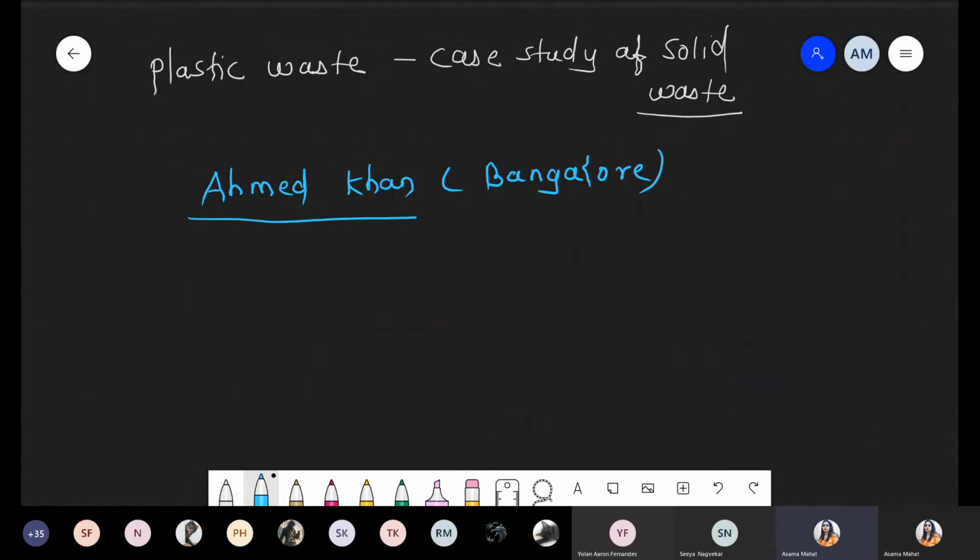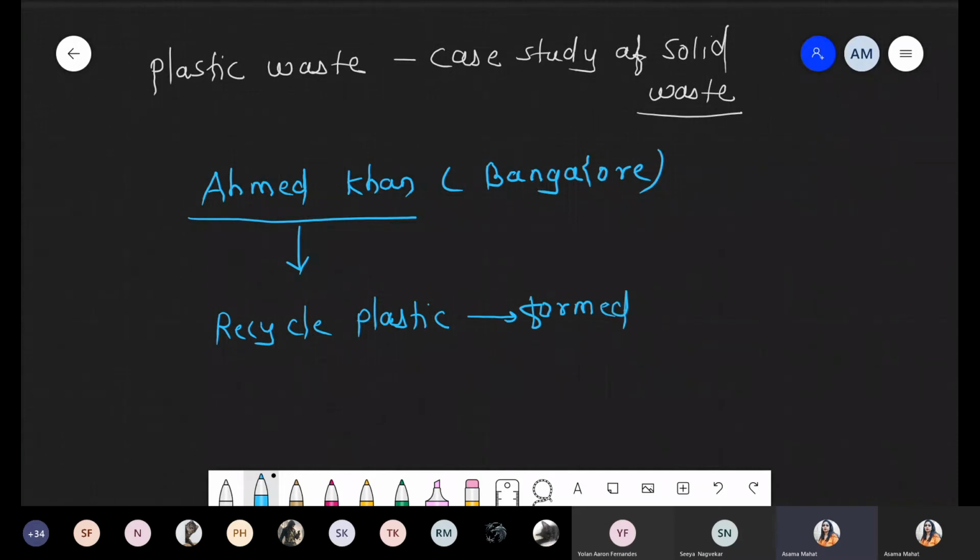Ahmed Khan first thought about the recycling of plastic. So they recycle the plastic, and after the recycling of plastic, they form one powder component.